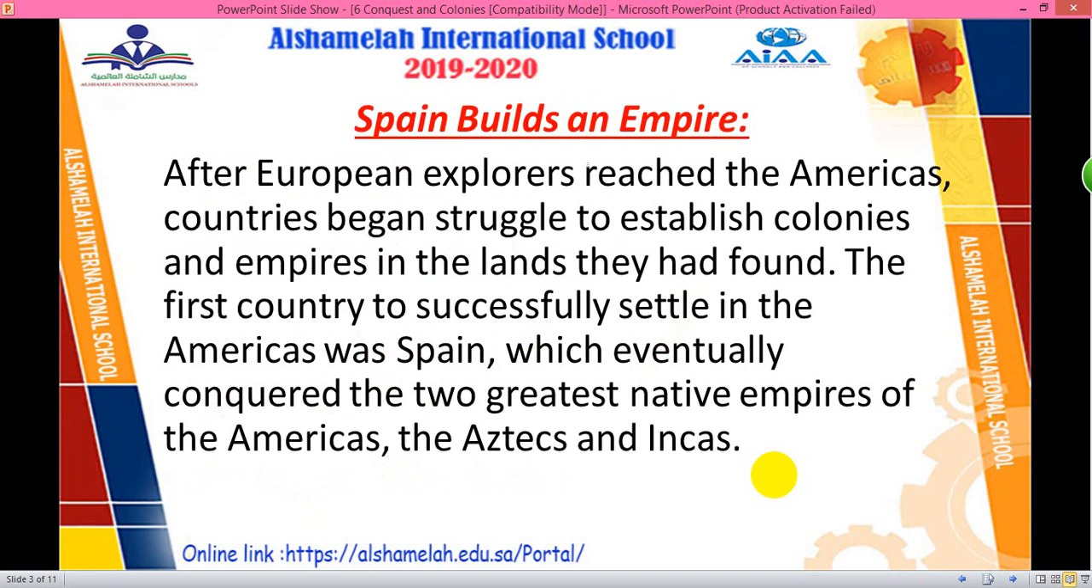Here we have the first objective of the lesson, that is Spain builds an empire. After European explorers reached the Americas, countries began to struggle to establish colonies and empires in the lands they had found. The first country to successfully settle in the Americas was Spain, which eventually conquered the two greatest native empires of the Americas, the Aztecs and Incas.